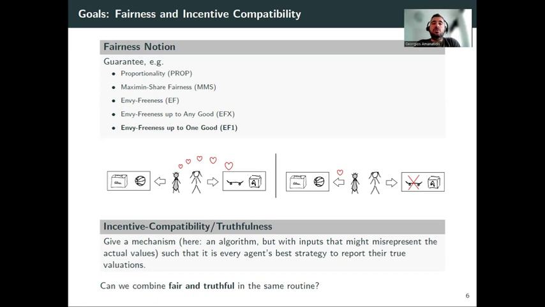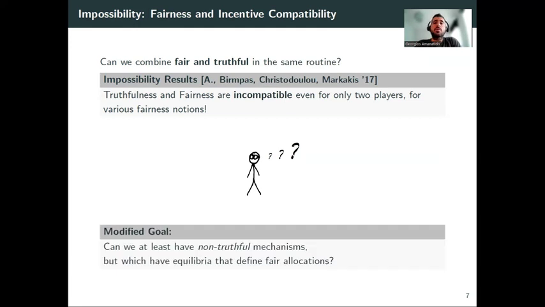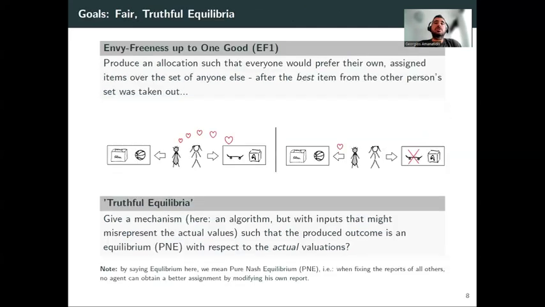Okay, and of course the question is, can we combine the two? Can we have fairness and truthfulness together? Unfortunately, fairness and truthfulness are incompatible even for just two agents, and for additive valuation functions, not only for EF1, but essentially for any reasonable fairness notion. So what's the next best thing one can do? Well, what about having non-truthful mechanisms, but mechanisms that have good fairness properties in their stable outcomes, meaning that have equilibria that correspond to fair allocations?